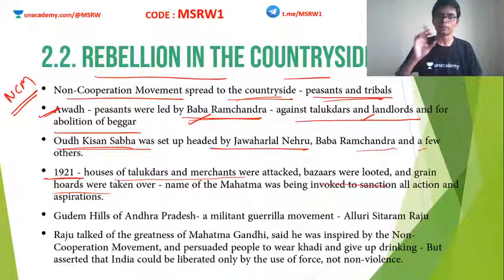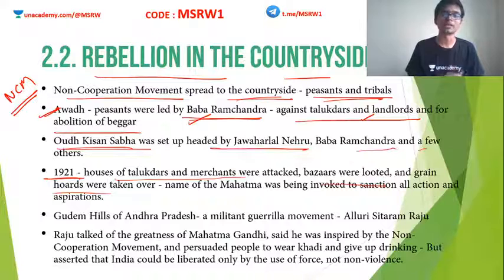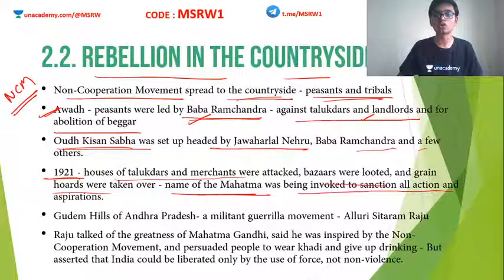Even though Mahatma Gandhi was against this kind of violence, people used his name to get more traction. The name of Mahatma Gandhi was being invoked to sanction all actions and aspirations. Clear? Although they went to violent methods, they used the name of the Mahatma to get sanction for whatever they did.